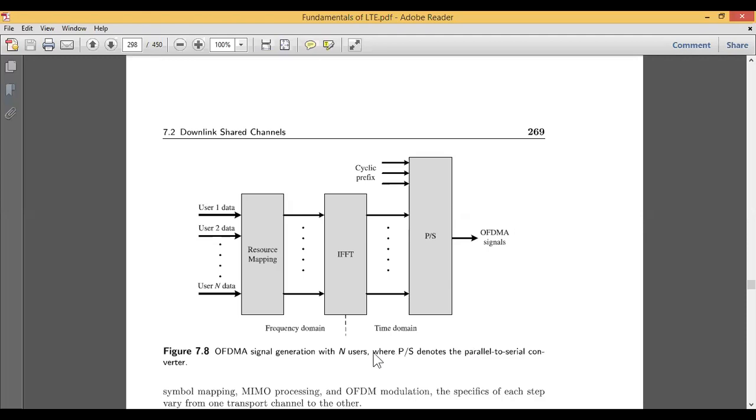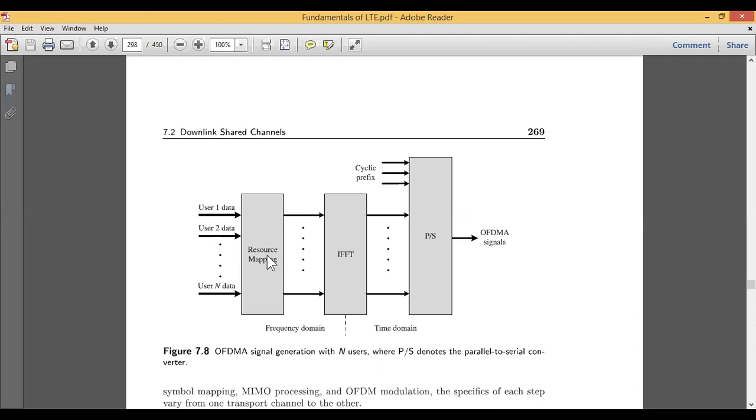Here P/S denotes the parallel to serial converter, another important block in a communication system, where we obtain the frequency division multiplexed signals in serial form, that is, bit by bit.